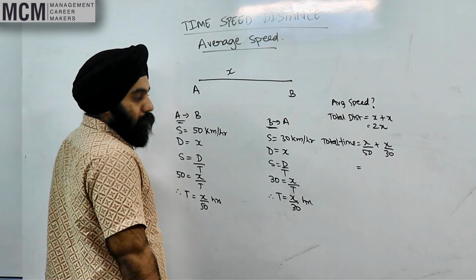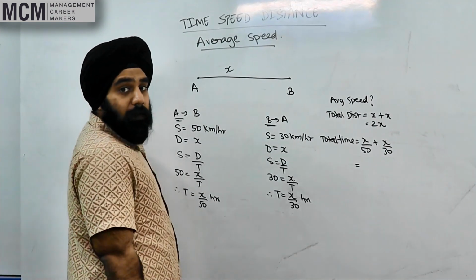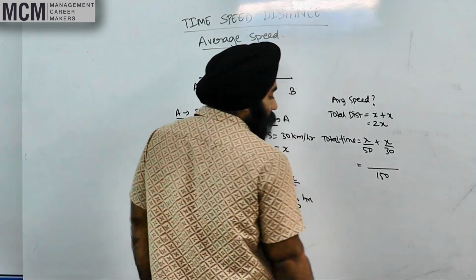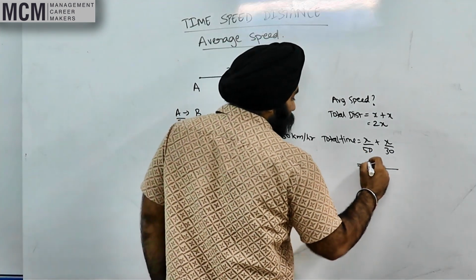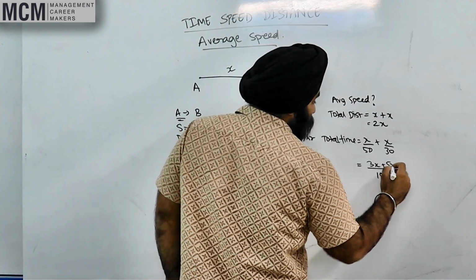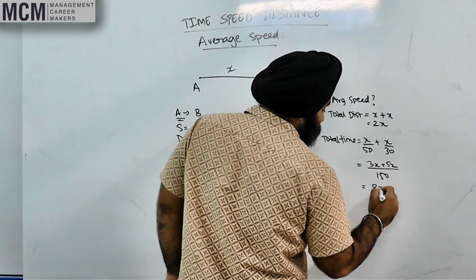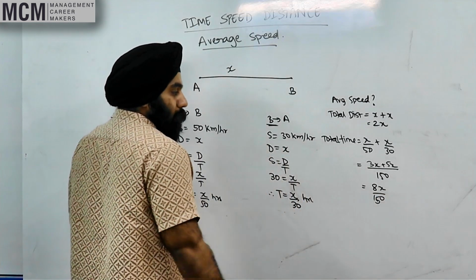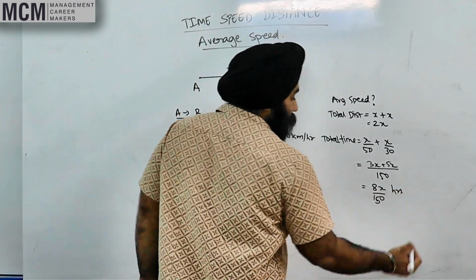How do we solve this? What is the LCM of 50 and 30? 150. Yes? You will have what? 3x plus 5x, 8x by 150. This is the total time taken.